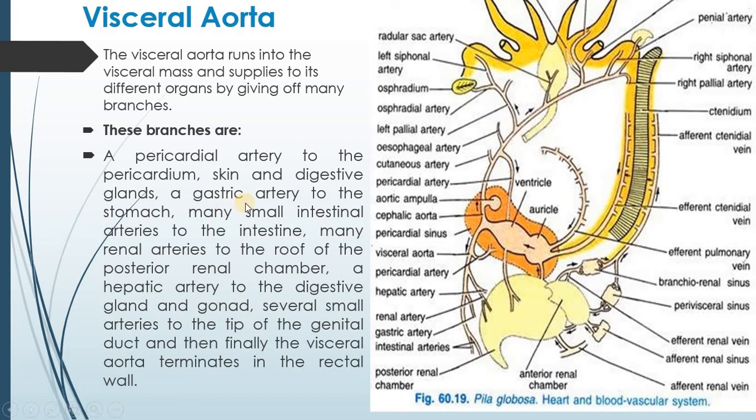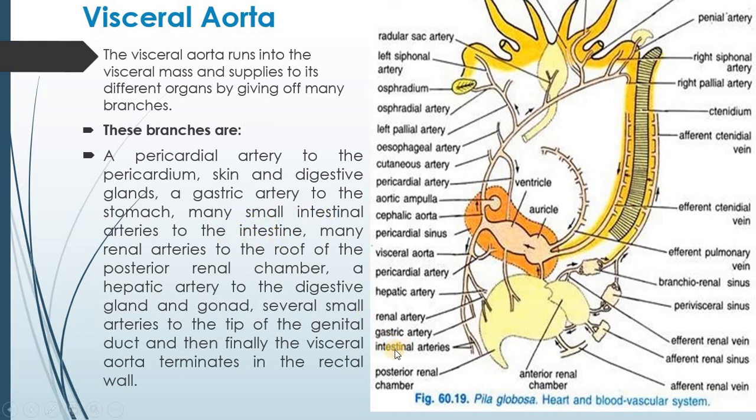Then a gastric artery to the stomach. Here you can see the gastric artery which is giving supply to the stomach. Then many small intestinal arteries to the intestine.